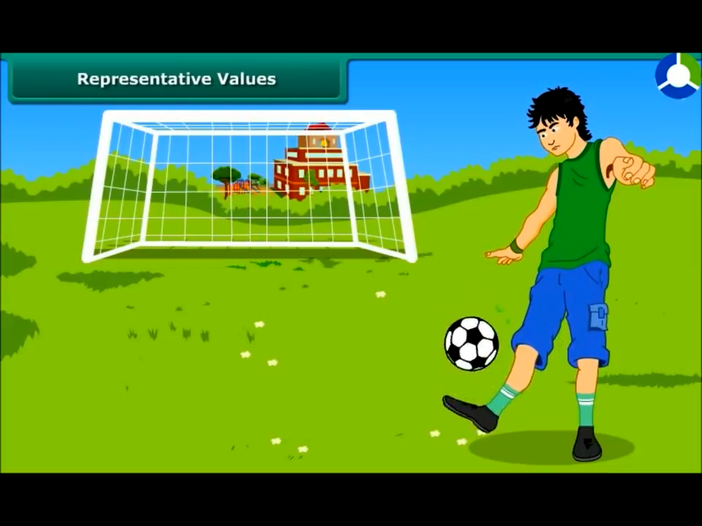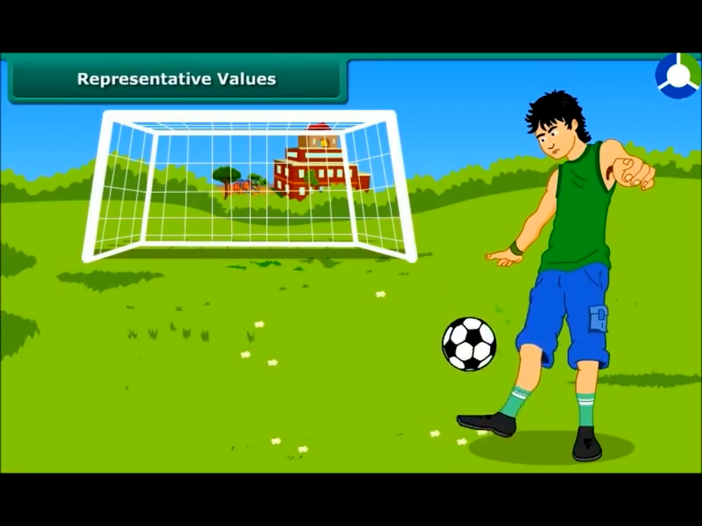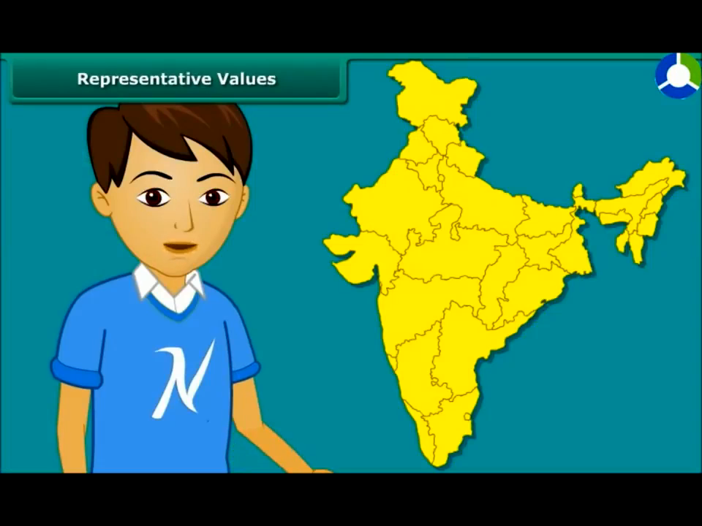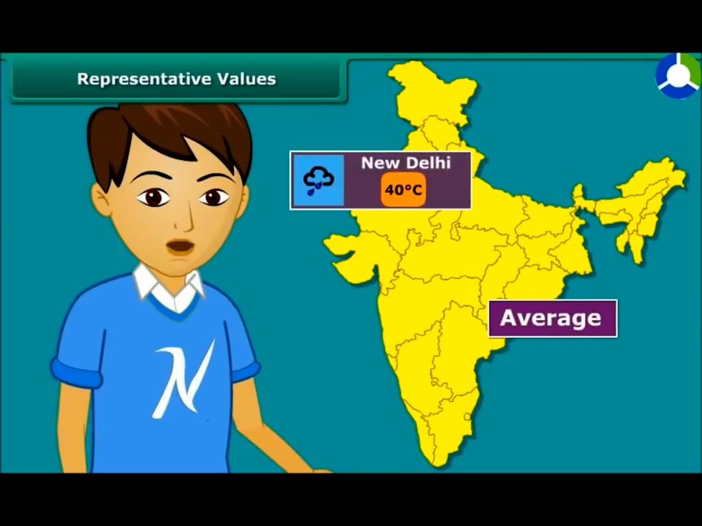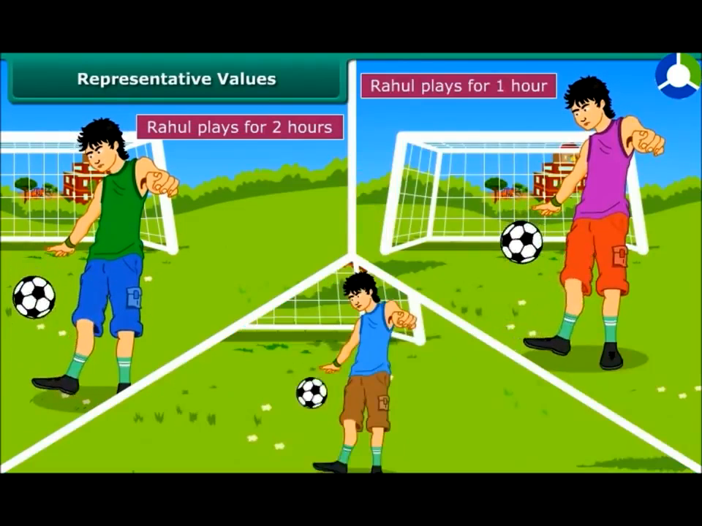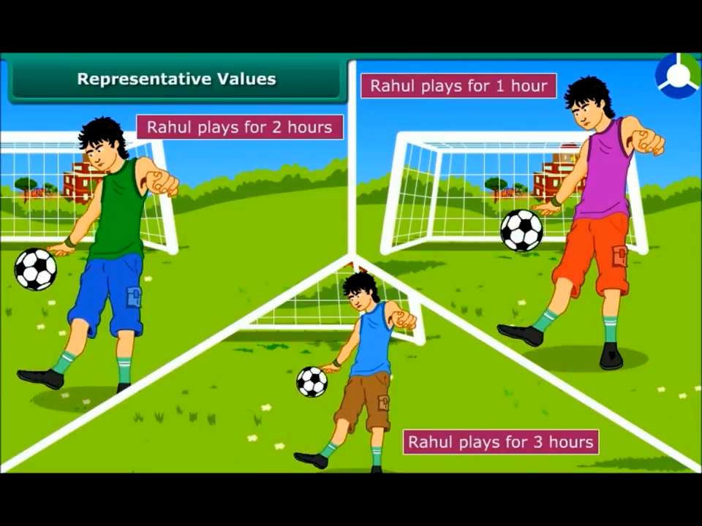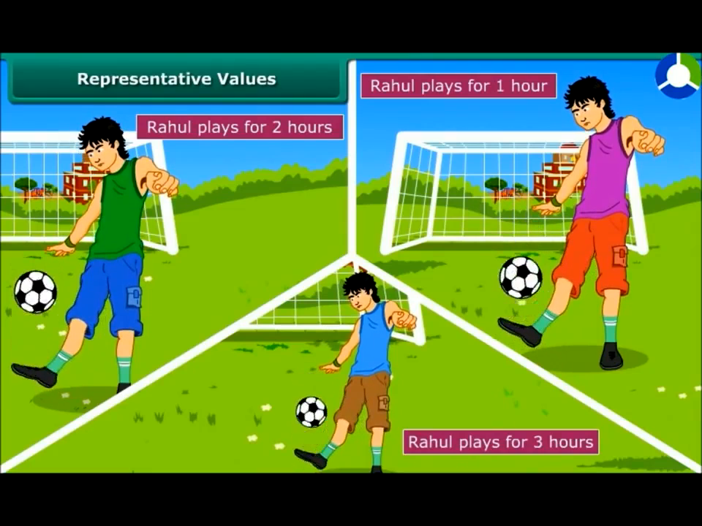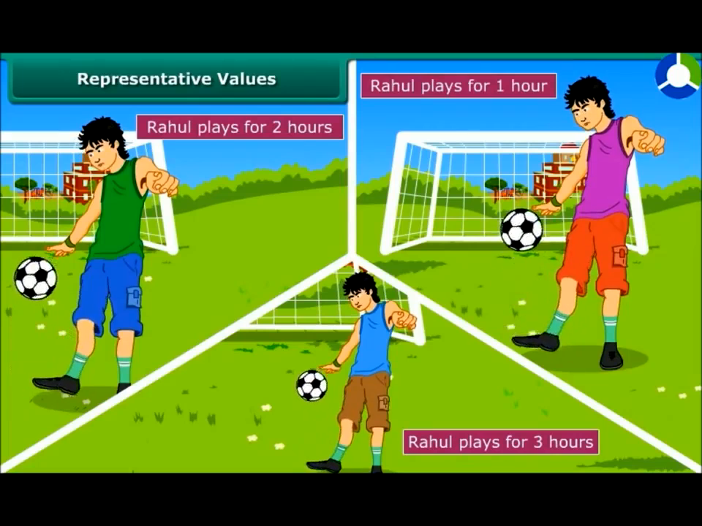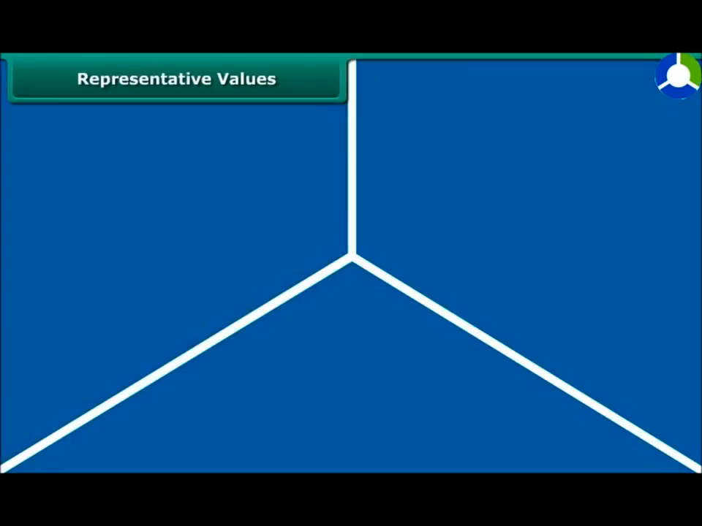Rahul spends an average of about 2 hours daily for his outdoor games. The average temperature of New Delhi at this time of the year is about 40 degrees Celsius. Have you noticed the word average? By average, we understand that Rahul usually plays for 2 hours. On some days, he may play for fewer hours, and on other days, he may play longer.